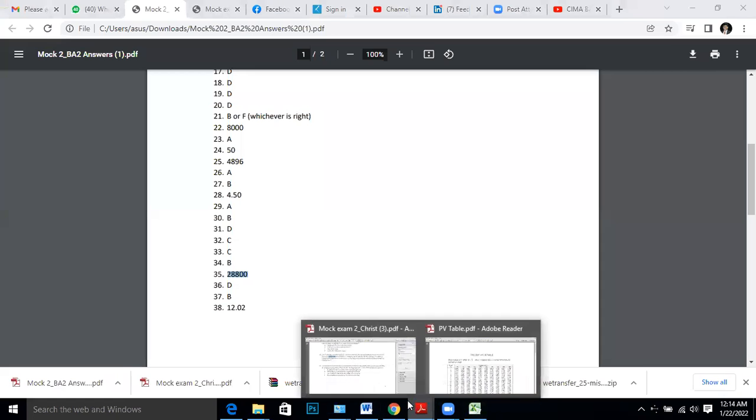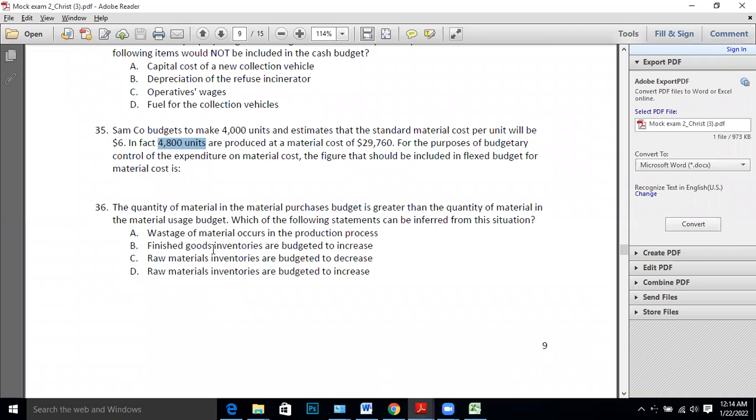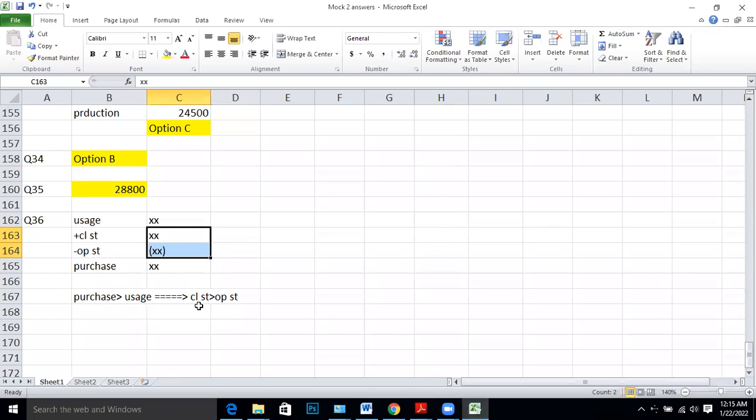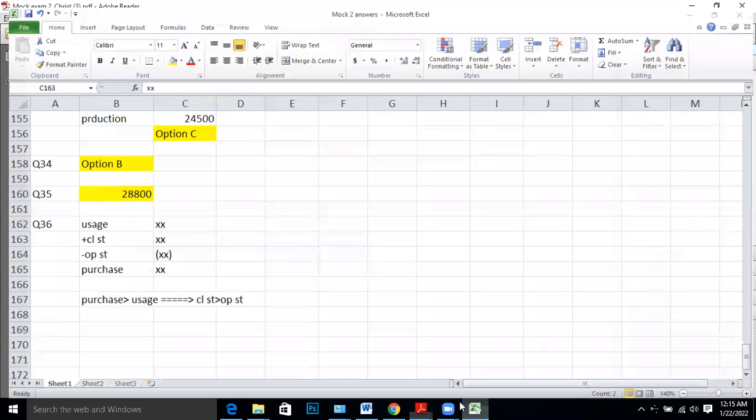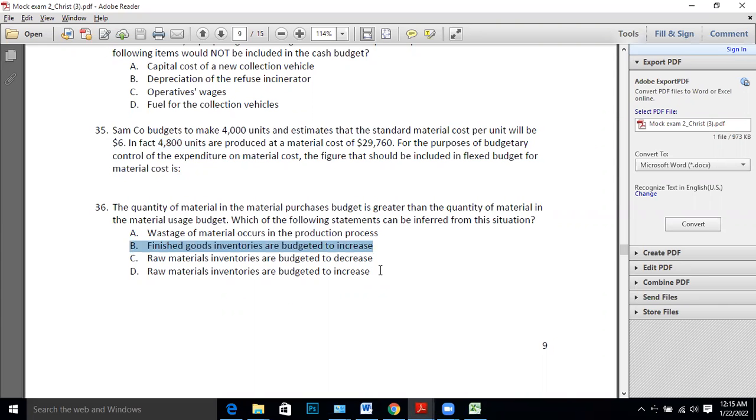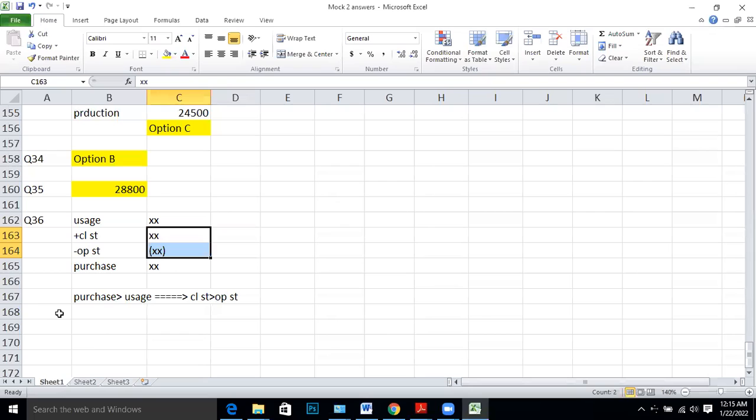Check for the answers. Wastage of material occurs in the production process. No, that has nothing to do with it. It's about stock, not production or anything. Finished goods inventories are budgeted to increase. Finished goods inventory has nothing to do with this. Raw material inventories are budgeted to decrease. Raw material inventories are budgeted to increase. What did we have? Closing stock is bigger. This is about raw material stock. So raw material closing stock is increasing. Raw material inventories are budgeted to increase is the right answer. Option D. Good question, good one.